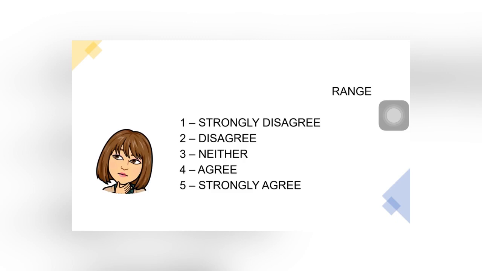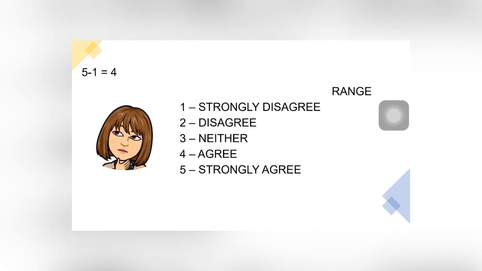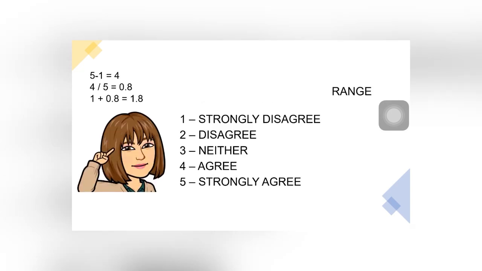Okay, to compute for the range, since we have a 5 point Likert scale, simply subtract the lowest Likert scale from the highest. For example, 5 minus 1 is equal to 4. Then divide 4 by the given number of Likert scale points.